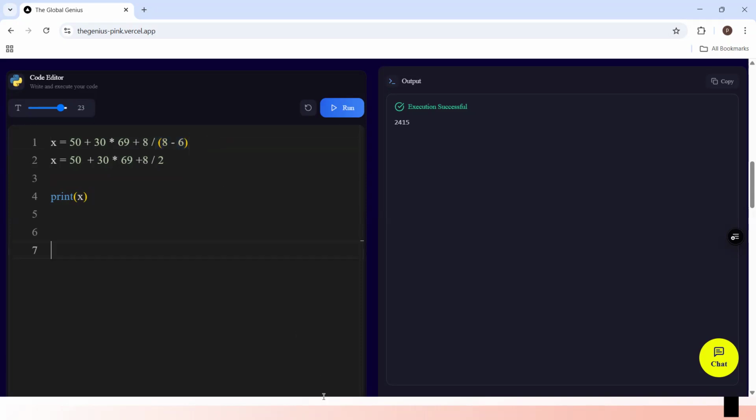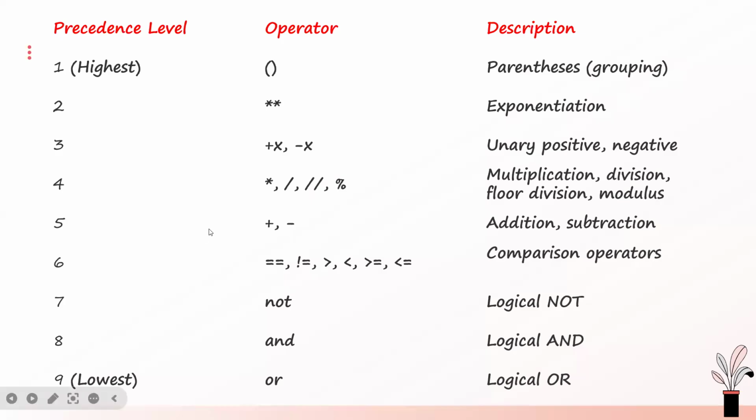Followed by exponential, the double star operator. Python will evaluate double star before any other thing. So after the parentheses, Python will evaluate the exponential operator, which is the double star. After that, Python will look for unary operators.